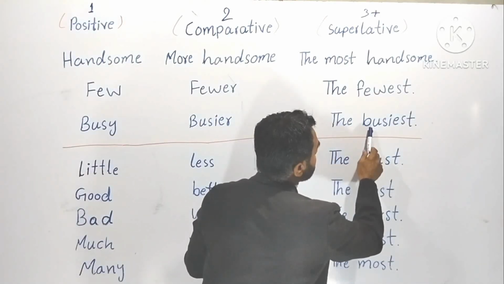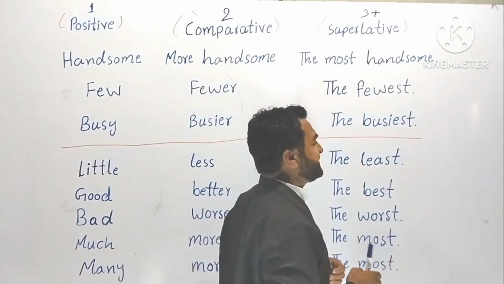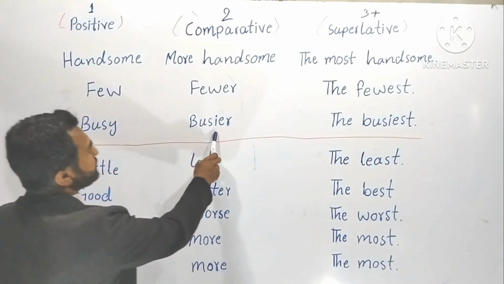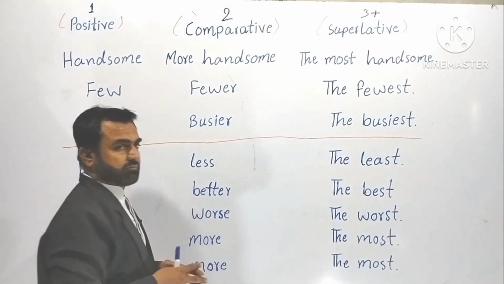The busiest, B-U-S-I-E-S-T. Understood? You can find Y in busy, but you cannot find it here. Understood?